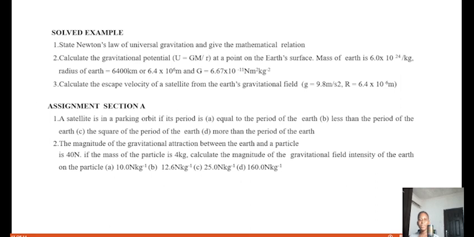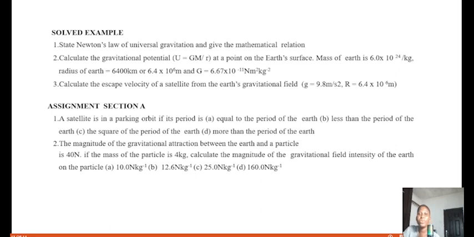So let's go to our board and just quickly use that as our summary for this class. You recall that we said Newton's law of universal gravitation states that force is directly proportional to m1 and m2, and also that same force is inversely proportional to the square of the distance apart.